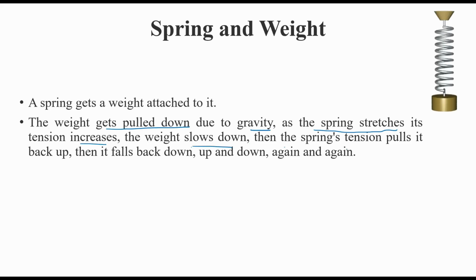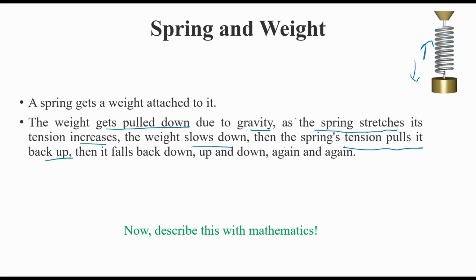Then the spring's tension pulls it back. You can see that the spring tension is pulling it back, and then it will fall down again, then up again, down. Now what you need to do is describe this with mathematics. Interesting that there is a physical phenomenon and you can model it with mathematics.